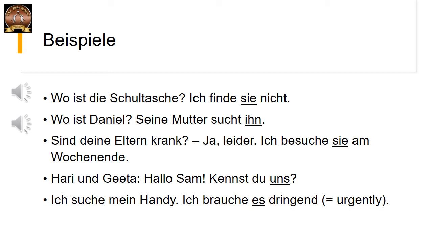Okay? So which are the personal pronouns that we learnt in this slide? All are in accusative. Sie, ihn, sie again, but this one is they. The earlier one was she or her. Kennst du uns? Uns is the personal pronoun and es. So let us look at the whole list of personal pronouns in the next slide.